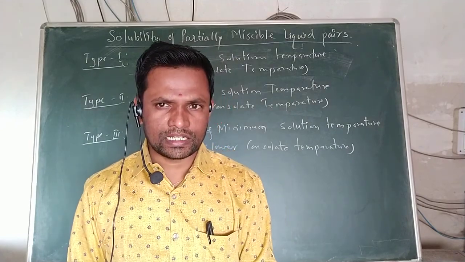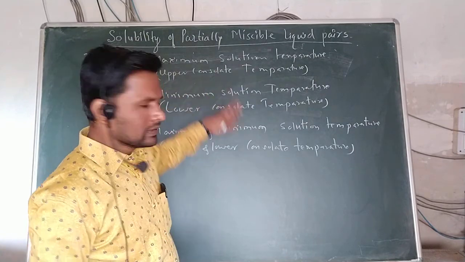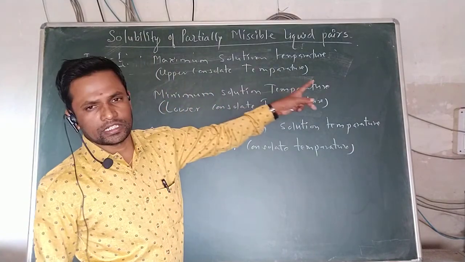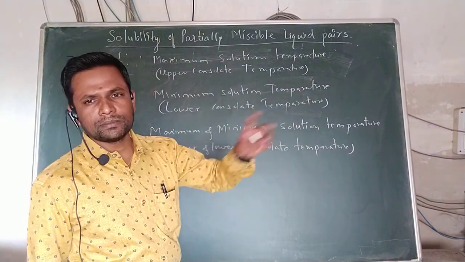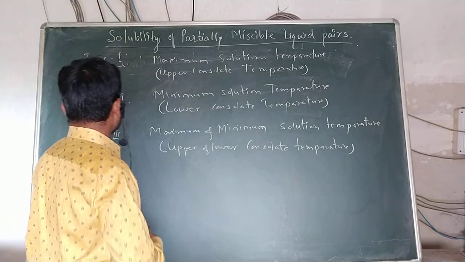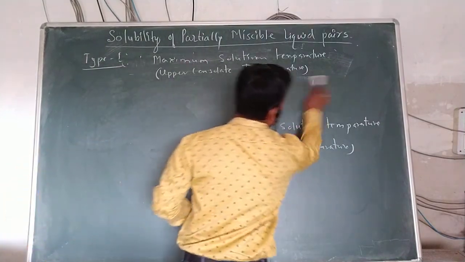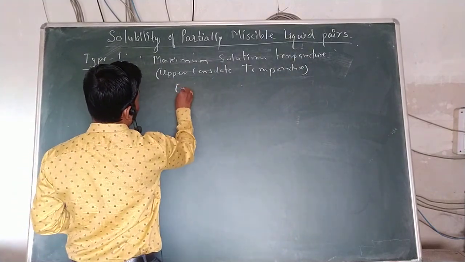That temperature is called the critical solution temperature, where these solutions are classified into three types: the maximum solution temperature, the minimum solution temperature, and the maximum and minimum solution temperature. Let me see them one by one. First, start with the maximum solution temperature. The best example is the phenol water system.